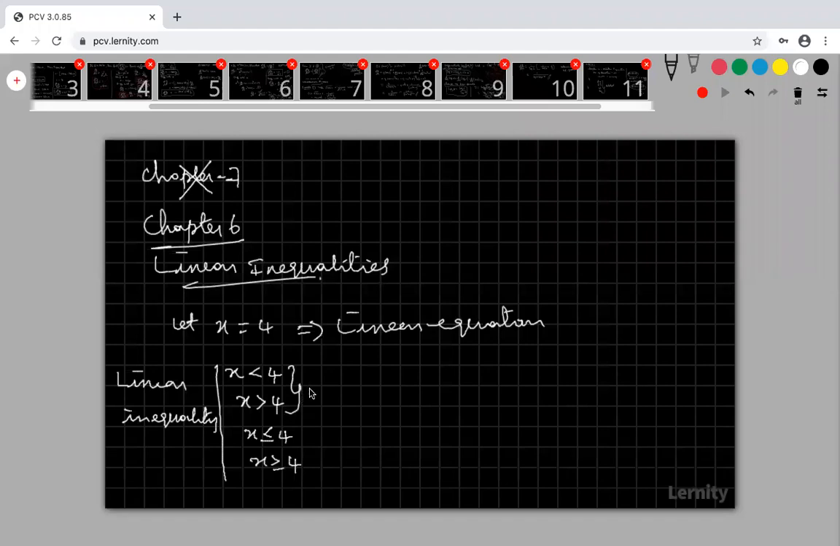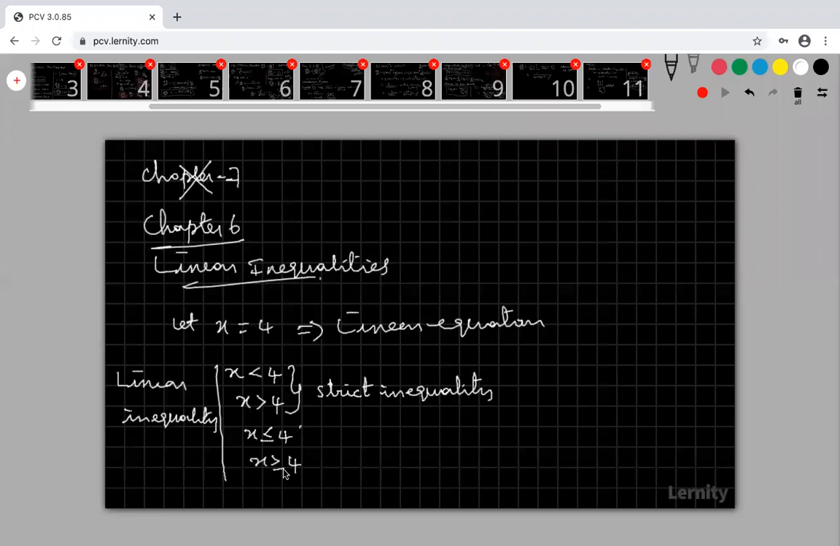The first two are called strict inequalities. Why are we calling this a strict inequality? Anybody know? Look at that. My x is strictly less than 4, not equal to 4. Please try to understand. Here my x is strictly greater than 4, not equal to 4. So this is called my strict inequality.